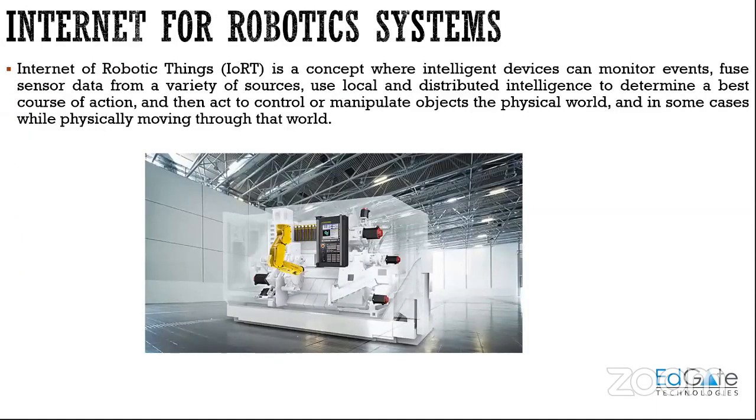Coming to the internet for robotic systems, as I told you previously, these robotic systems are being advanced in a very different manner, and they are trying to be connected to the internet. Once all the robots in the industry are connected to the internet, they will communicate with each other and try to solve issues among themselves, and human interaction will be reduced. So the internet for robotic systems is also going to trend in this industrial revolution.